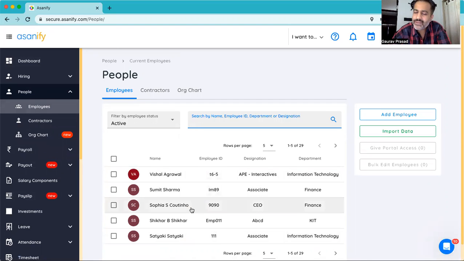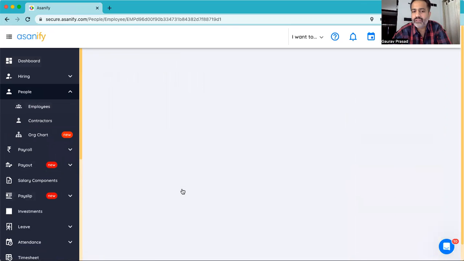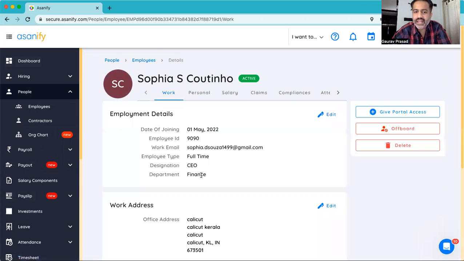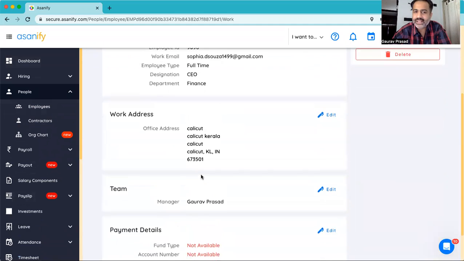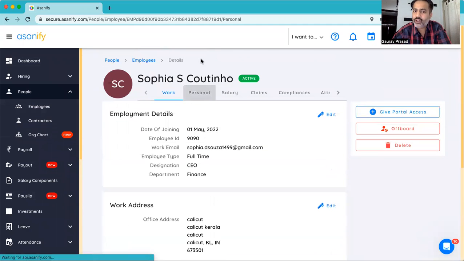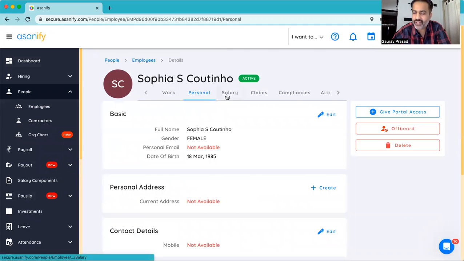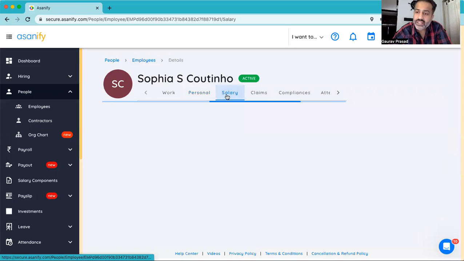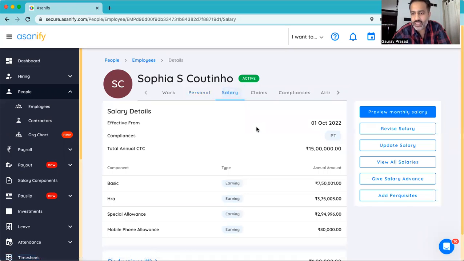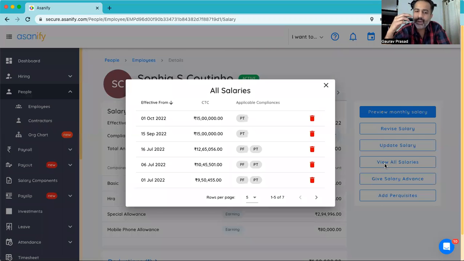And this becomes your repository for all your employee information, where their personal details, their bank account details, their work related information, all of that gets recorded on Asanify. You'll also be able to see all their past salaries because it is the repository of your payroll. You can see when the last increment had happened, what was the old salary, what's the new salary, all of that in one place.